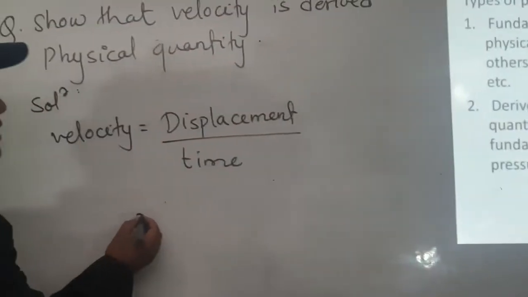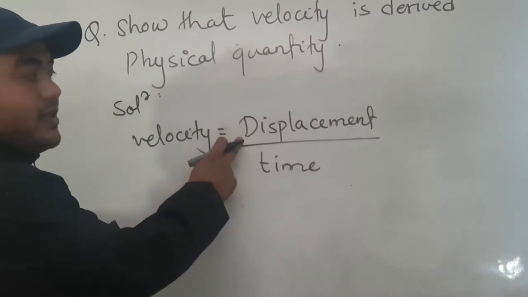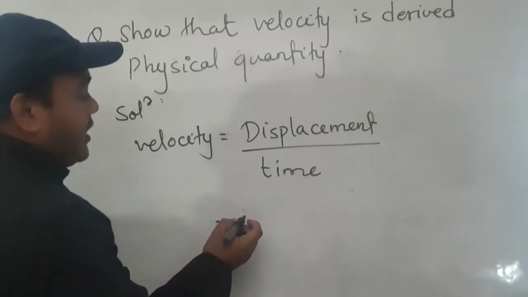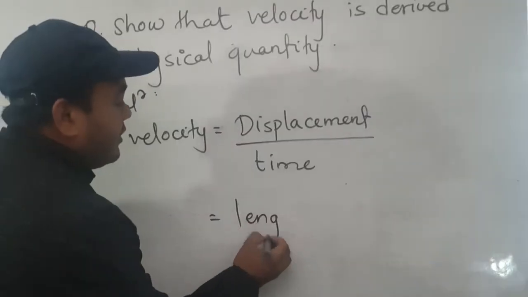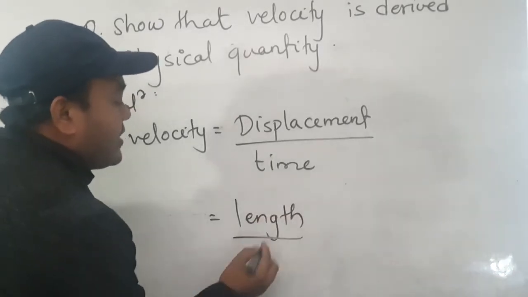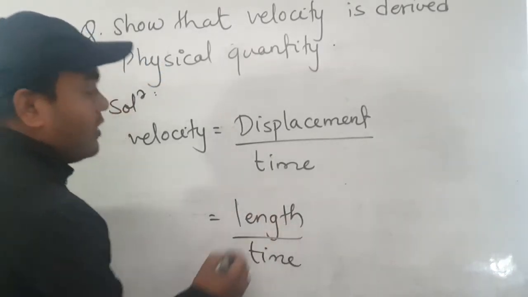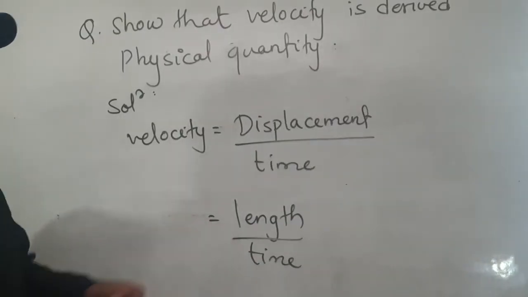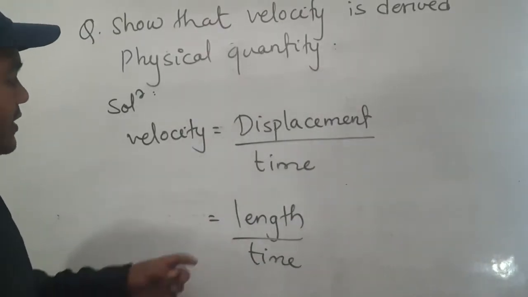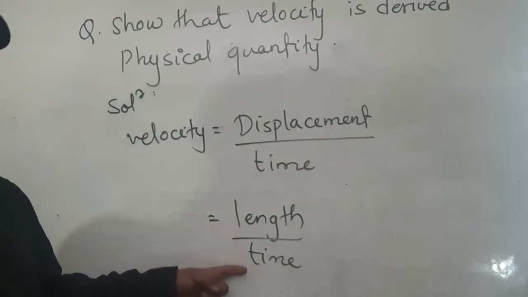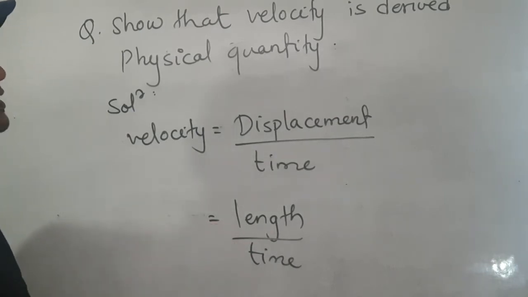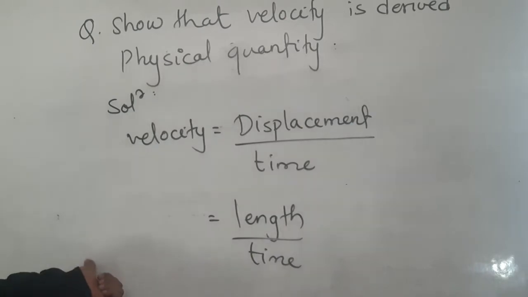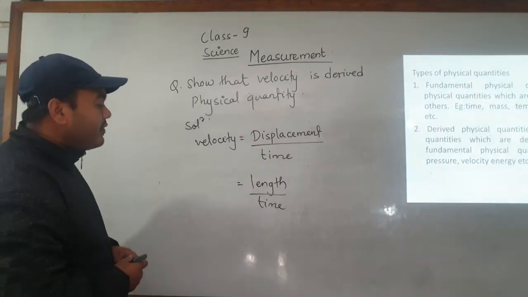So we can simply say that displacement is distance, and distance we take in terms of length, and time itself is a fundamental physical quantity. So velocity is composed of two fundamental physical quantities. They are length and time. So we can say that velocity is a derived physical quantity.